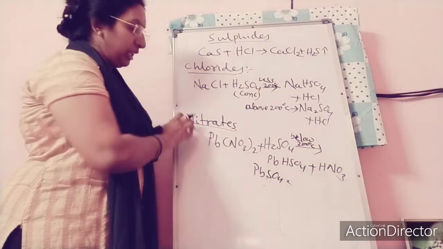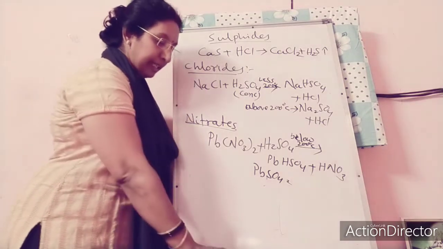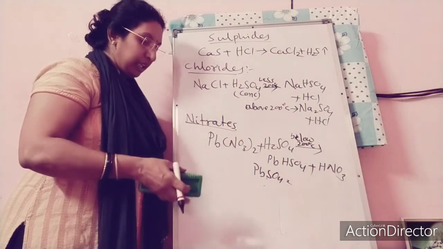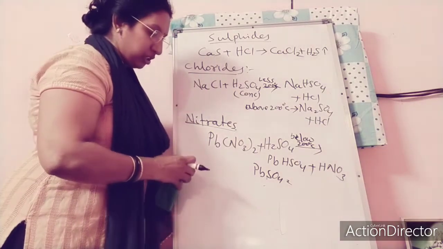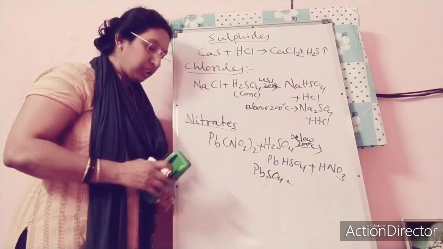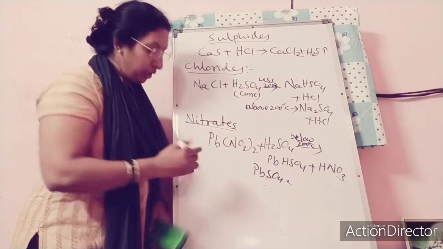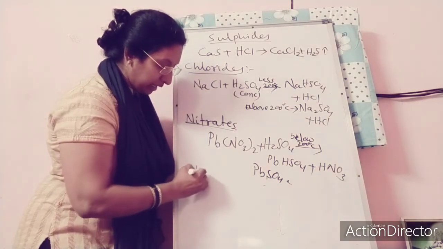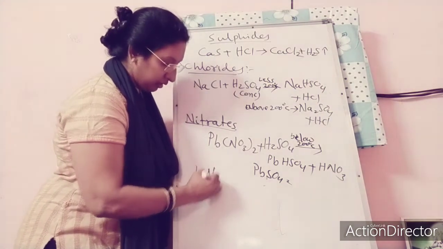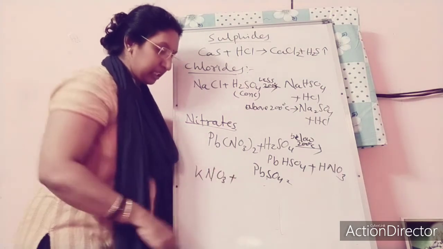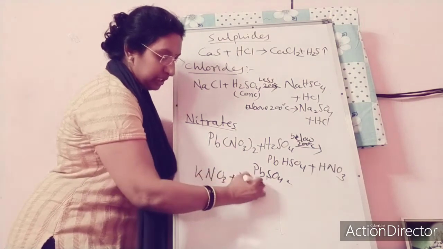Okay, so it is a decomposition of nitrates. You can see other nitrates also you can take. In place of lead nitrate, you can take potassium nitrate, KNO3. It is reacting with sulfuric acid.